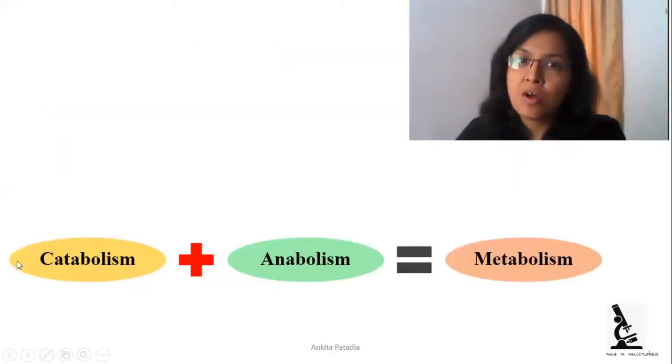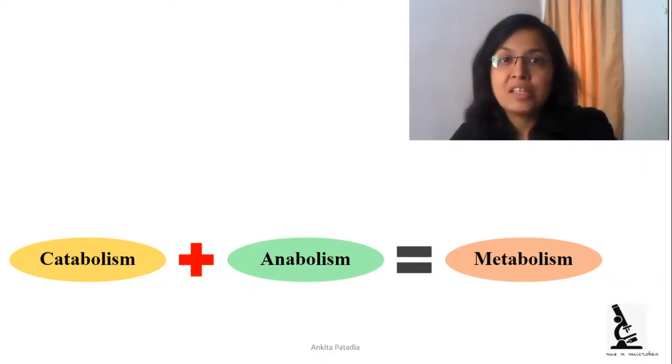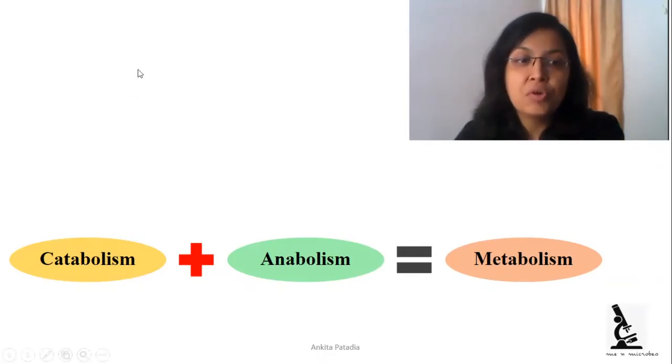Metabolism is a sum of two chemical reactions that occur in the cell, that is catabolism and anabolism. This combination of reactions is generally called by the single term metabolism. So metabolism is the combination of these two reactions.